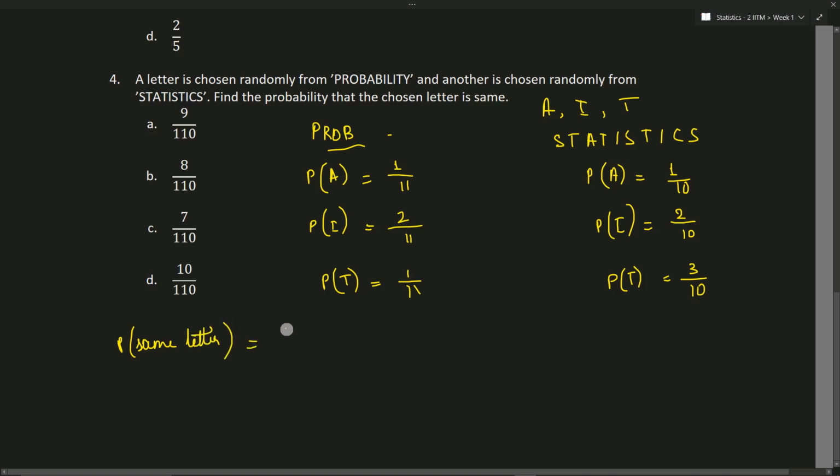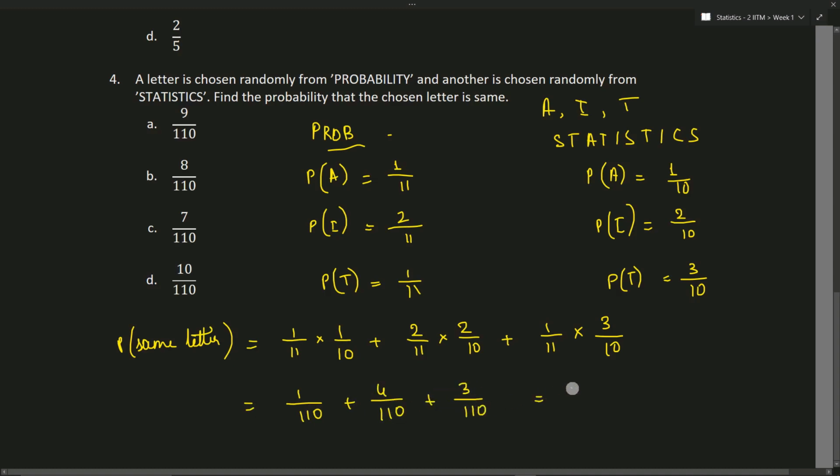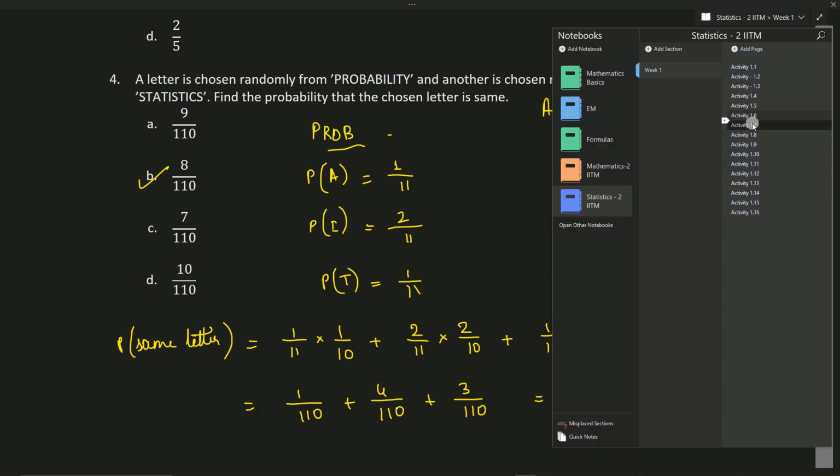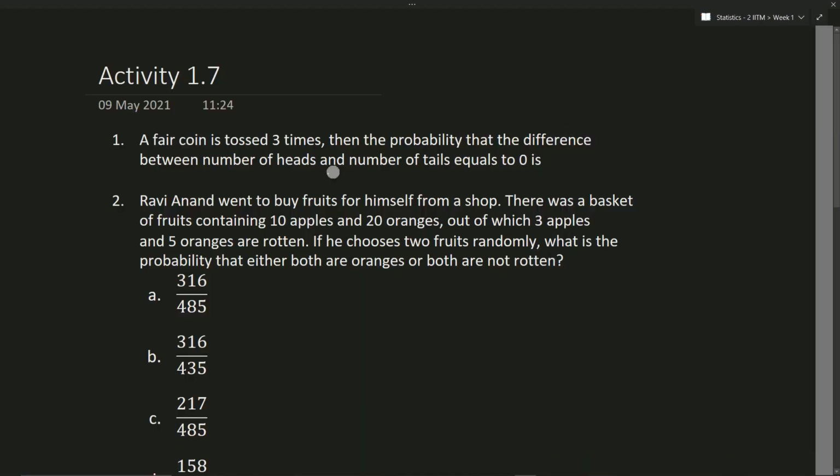That is equal to 1 by 11 into 1 by 10 plus 2 by 11 into 2 by 10 plus 1 by 11 into 3 by 10. So this is nothing but 1 by 110 plus 4 by 110 plus 3 by 110. This is nothing but 8 by 110. This is the answer. Moving on to activity 1.7, we have the first question.